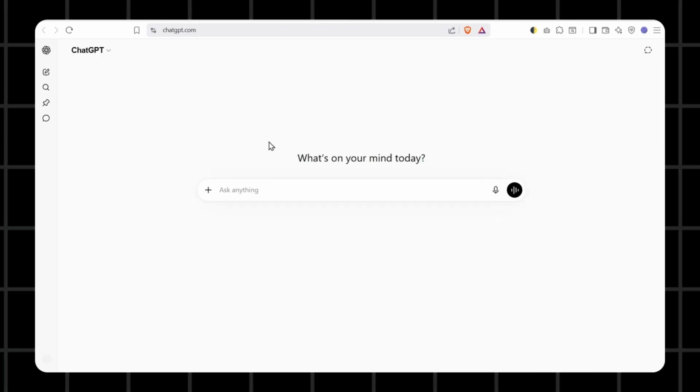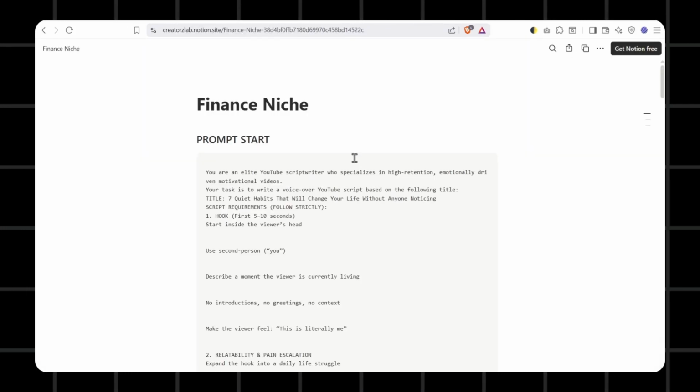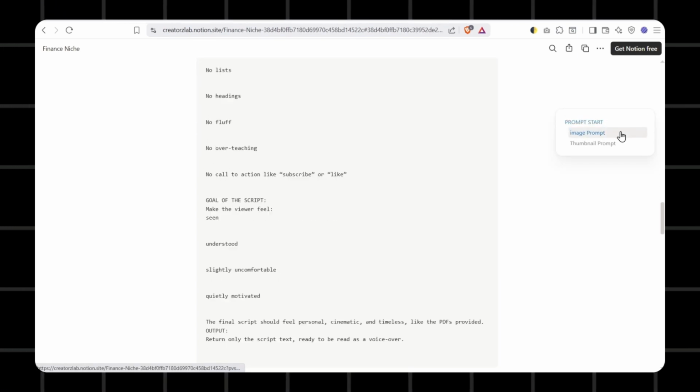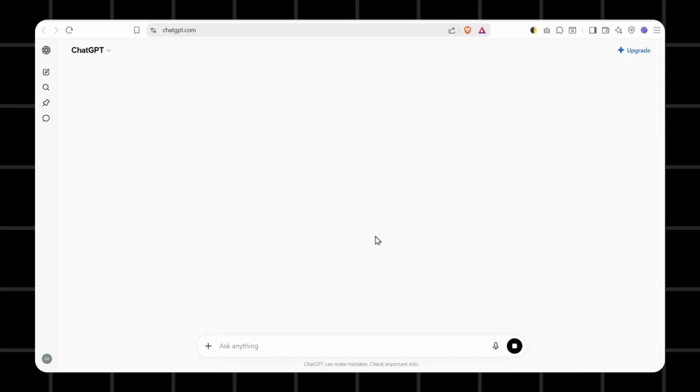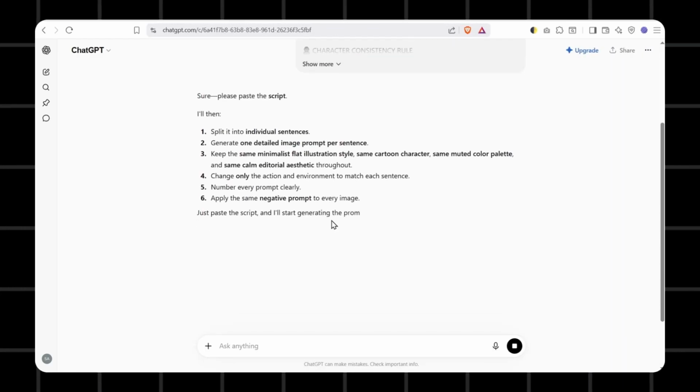Next, open a new ChatGPT tab. Go back to the same Notion file and scroll down. You will find the image prompt there. Copy it and paste it into the new chat. ChatGPT will then ask you to provide your script.